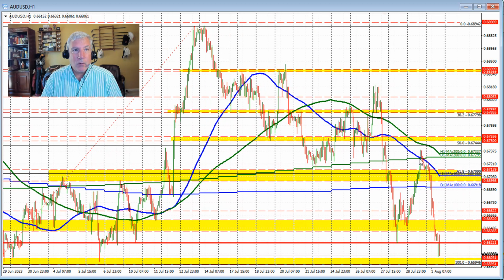Recall from yesterday I spoke about how the market was moving toward this cluster of resistance right through here. Big update to the upside yesterday off of the short squeeze ahead of that interest rate decision. The 200-hour moving average, the 50% retracement level, the 100-hour moving average, and 200-day moving average all came in this area right through here. And as you can see, the price moved up in between the 200, 100, 200-day moving average, 50% retracement, and then rotated back to the downside and trading here today.